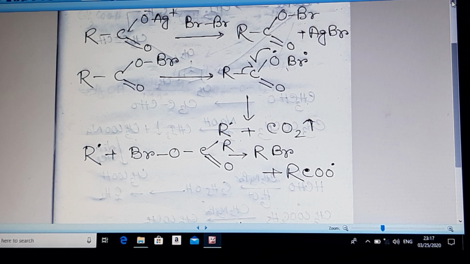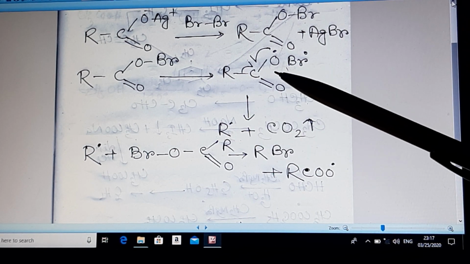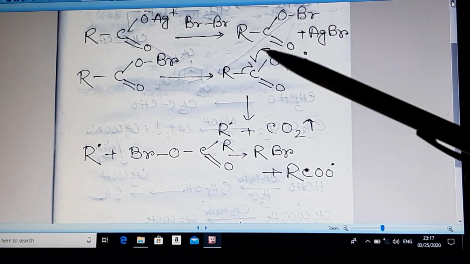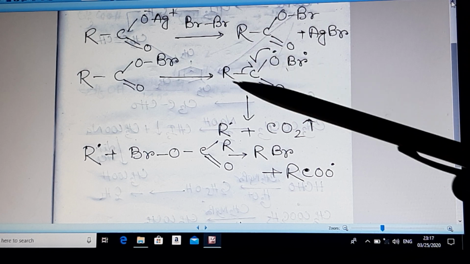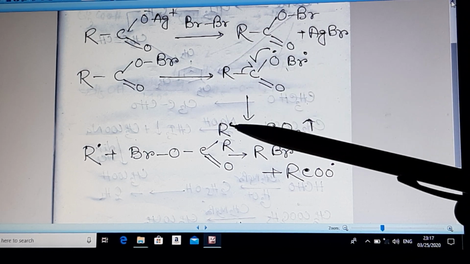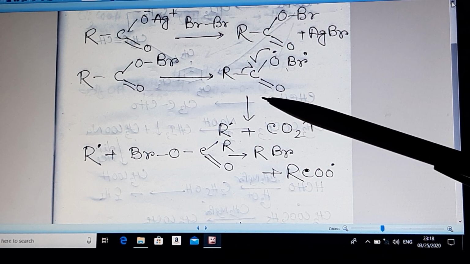You can also think that R dot could have reacted with RCOO dot that is left in the reaction mixture, so an ester RCOOR may also be the product.